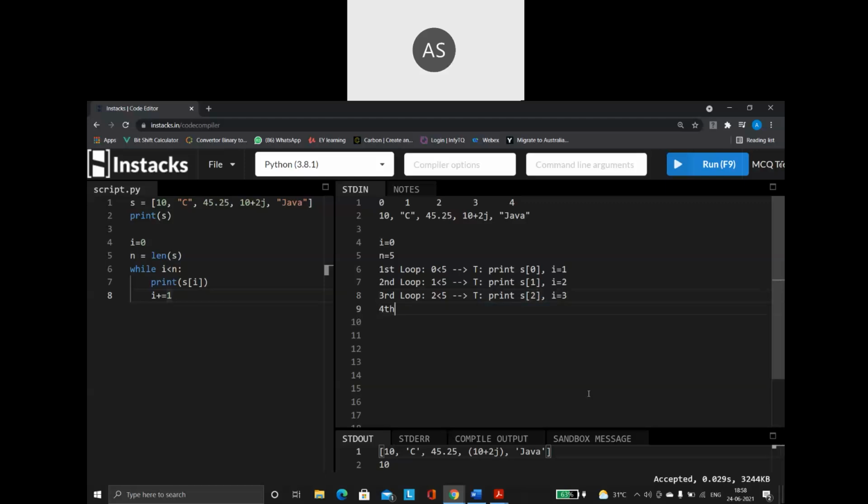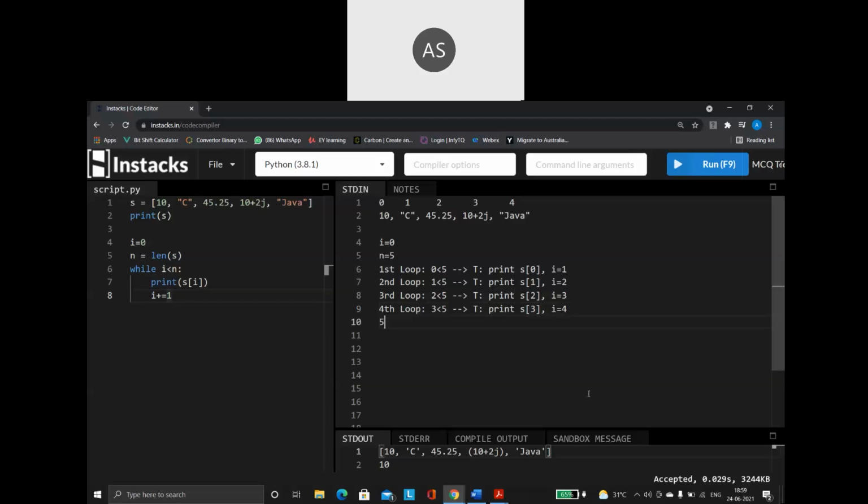Okay, now the fourth loop. So what is going to happen in the fourth loop? I value is 3. So 3 less than 5. Again, my condition is true. So it is going to go inside the loop and it is going to print s of I. So again, s of I is s of 3. So s of 3, the value it is going to print. Then again, increment the I value by 1. So I will become 4.